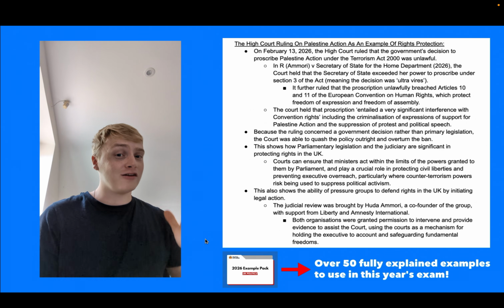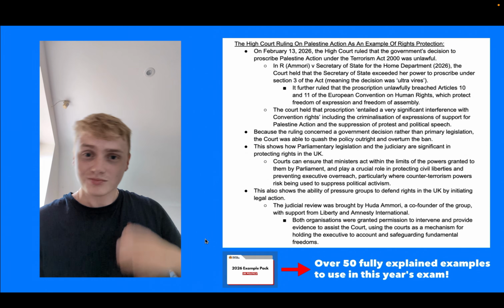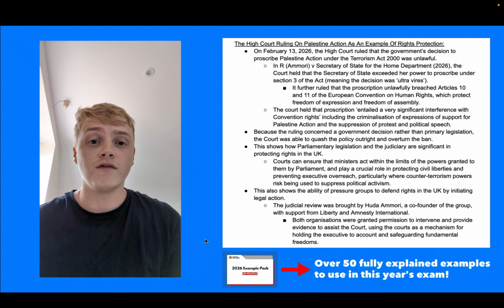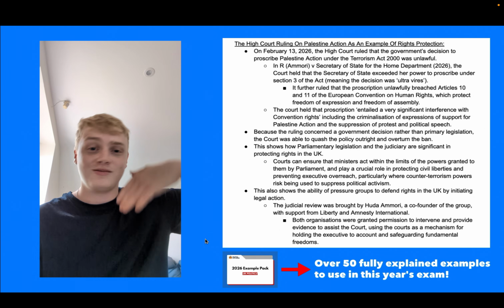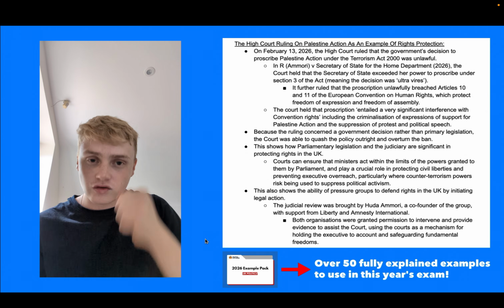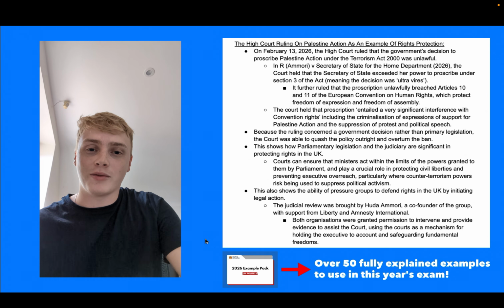So you could use an example that the government is ineffective at protecting rights because they undermined the right to protest and the right of assembly, but how the courts and how pressure groups through legal challenges can be effective at protecting rights. So a really good example for those 2 topics.